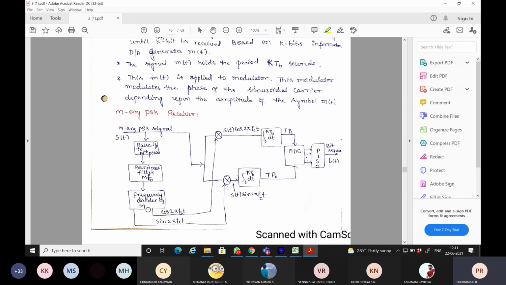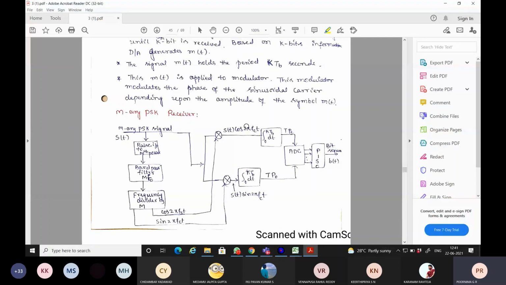When the received signal is subjected to all these sub blocks, the output of this divide by M counter gives two carriers, cos 2 pi FCT and sin 2 pi FCT generation. That generated signal is directly given to the received signal to remove the carrier frequency.